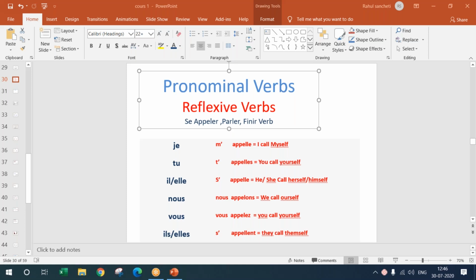Tu t'appelles comment. No, Megha. Comment is how, not comments. Commencer is to commence. Comment is how. When you see a CER in the ending, commencer is to commence. We have seen that in the interrogative sentences: combien, comment, quel, qui. So comment is how.